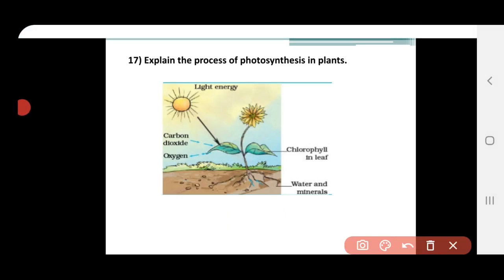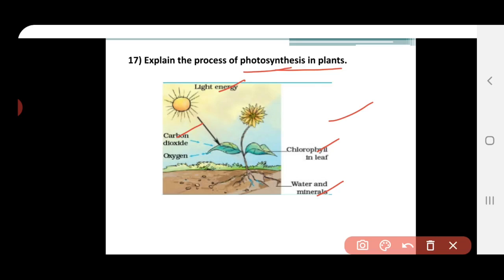And next, explain the process of photosynthesis in plants. You have to explain what photosynthesis is first. Photo means light, synthesis means to combine. So with the help of light, we combine the raw materials to prepare food. That process is called photosynthesis. And you have to draw the diagram with labeling of the parts. First you have to list out the raw materials: sunlight, carbon dioxide, chlorophyll and water.